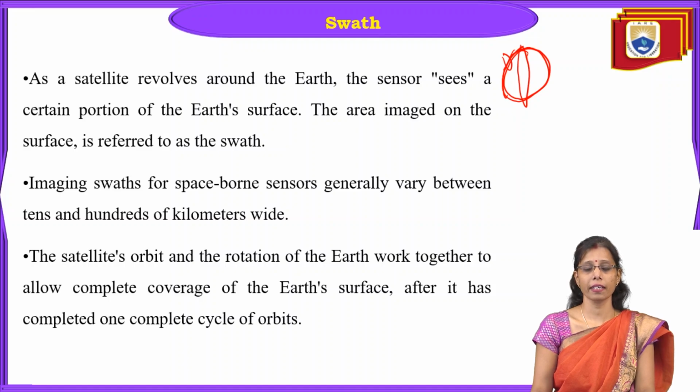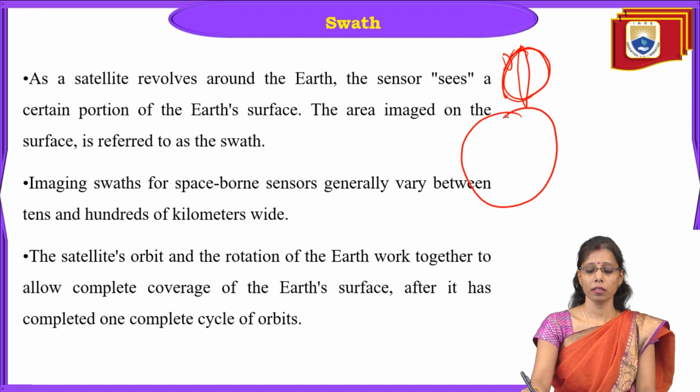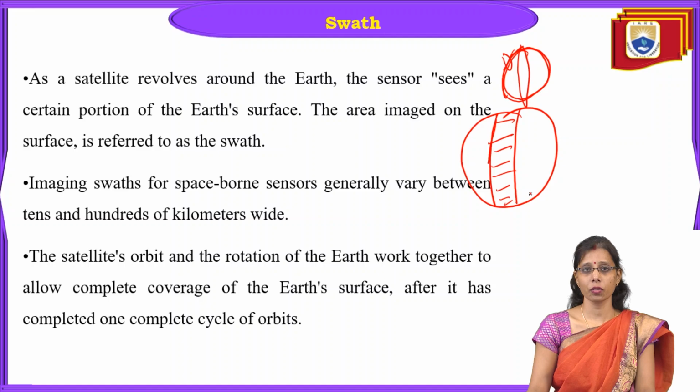Based on that, the satellite will be rotating, and it has to follow a path. Now swath is something like this: suppose this is the Earth, and here we have a path where the satellite has to capture. So swath is this much band area, the area where the satellite is going to capture.